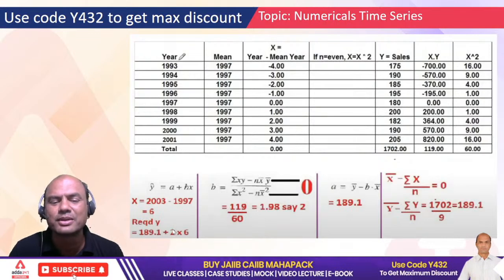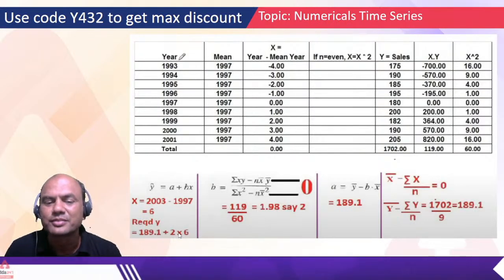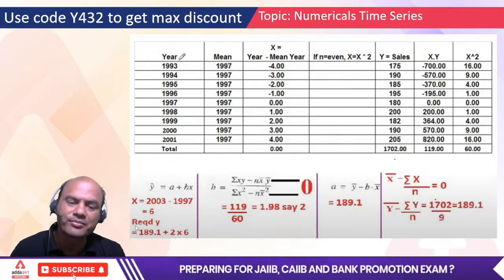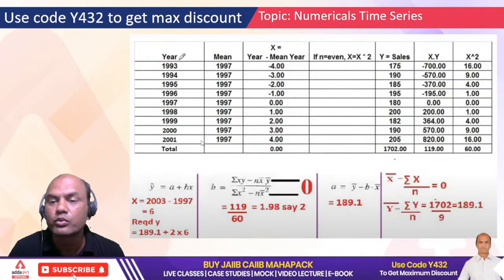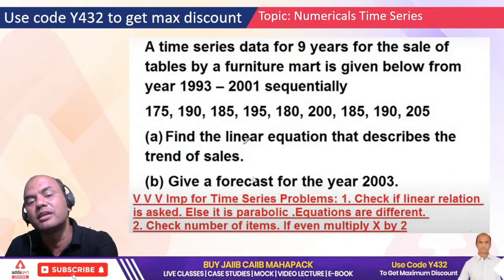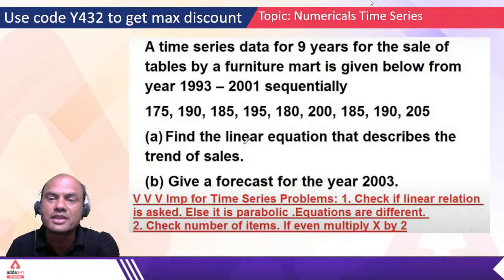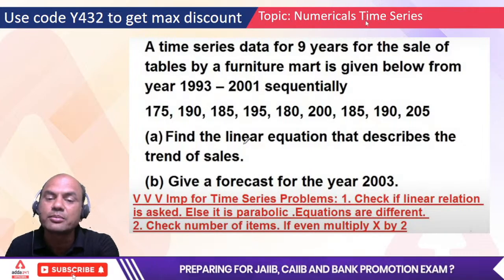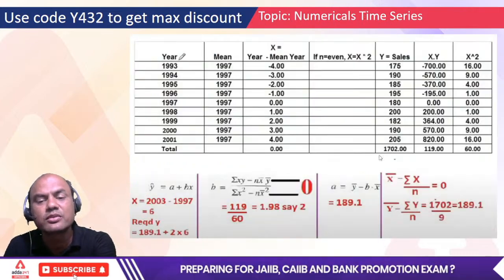201.1, that is the simple calculation. That's why I have not done this. After all, we are in CAIIB, okay? So 201.1, that will be the sale for 2003. So what am I doing? What did we study earlier? That time series gives you the forecasting part also. So that's what is done over here.